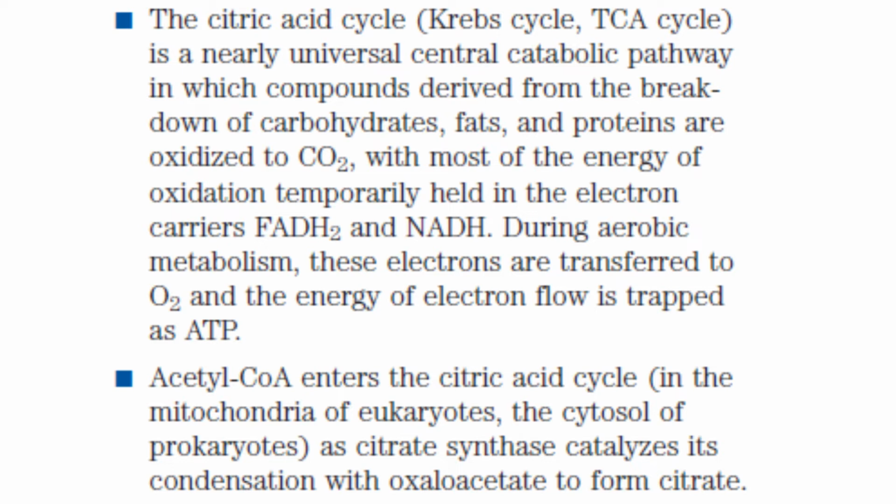Later, this FADH2 and NADH are used for the generation of ATP because hydrogen atoms from them are transferred to oxygen.